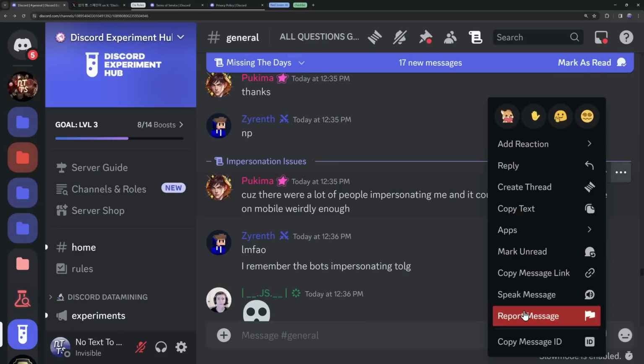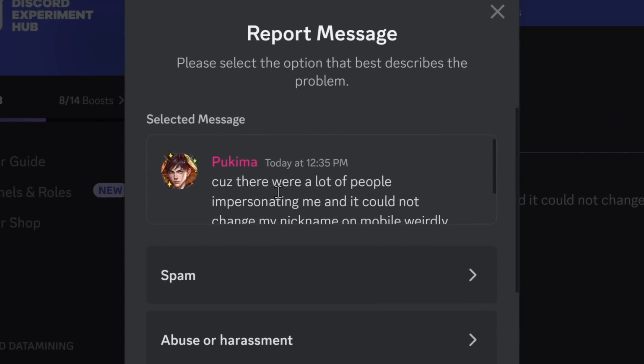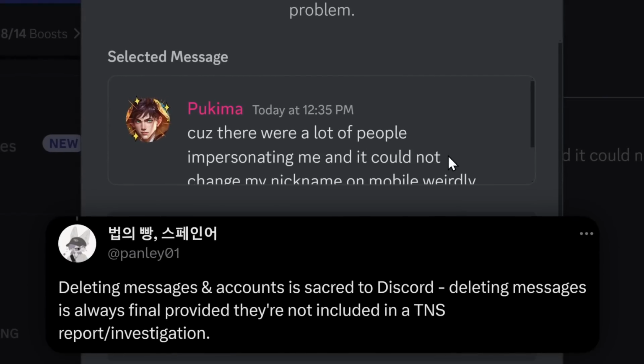So if you go through the report message prompt and you go through everything, Discord will store this message so that they can actually ban the person. Even after you delete this message, it's still going to be stored by Discord.